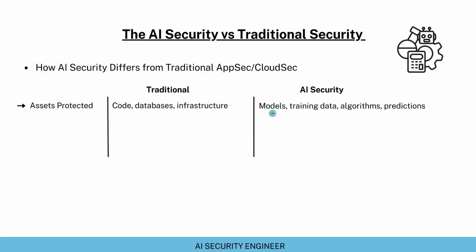So we need to protect the models that work within these AI systems because these models have been trained on a huge amount of data set. And if wrong data is fed to these models, there are high chances that these models will give incorrect responses to the users that are using these AI systems. Then the training data that is used to train these models needs to be protected. It is very important to make sure that the training data is accurate.